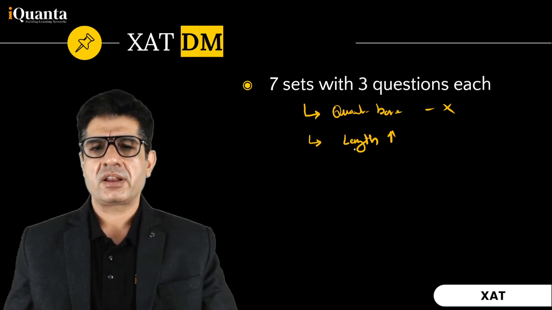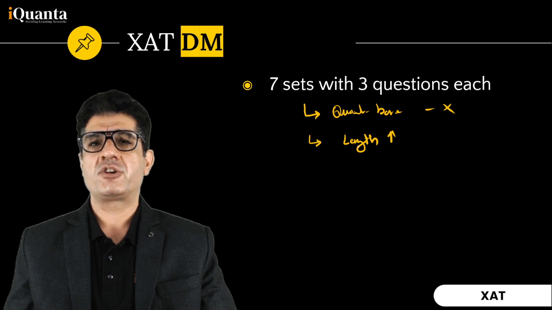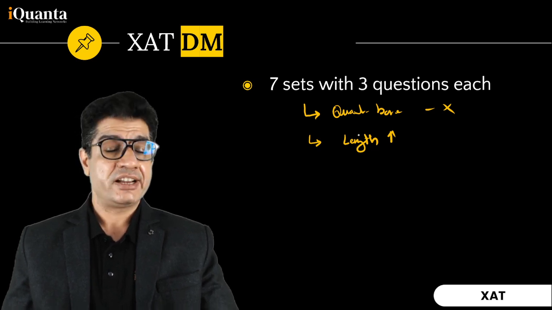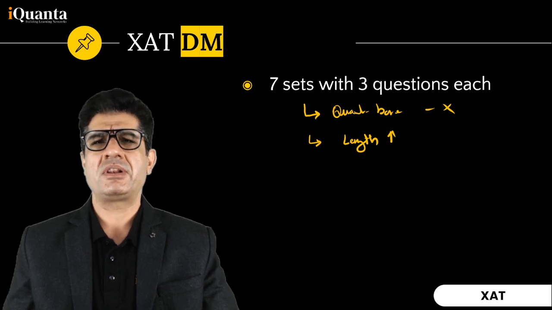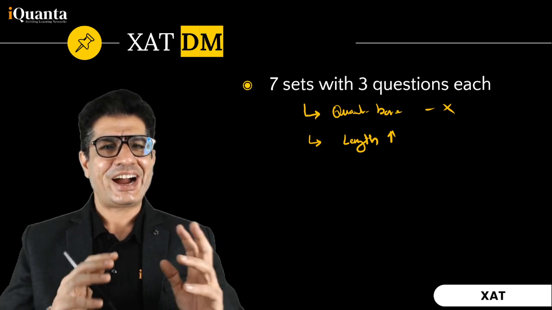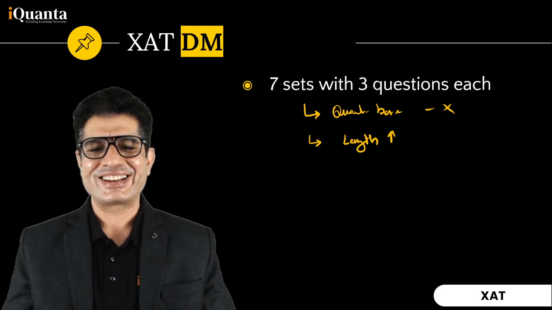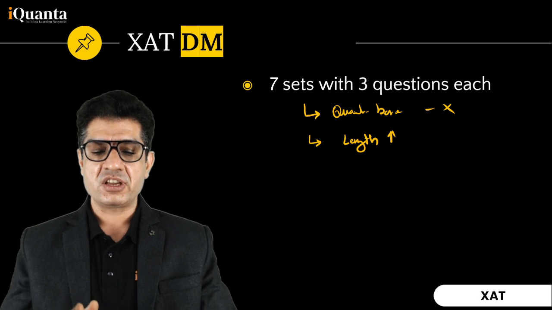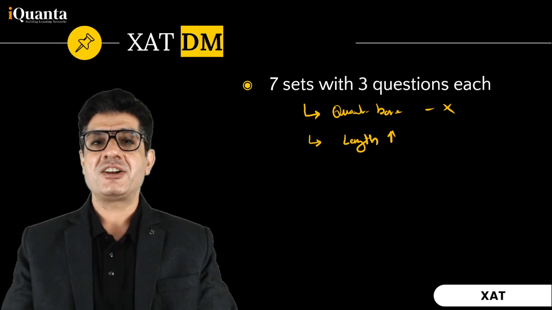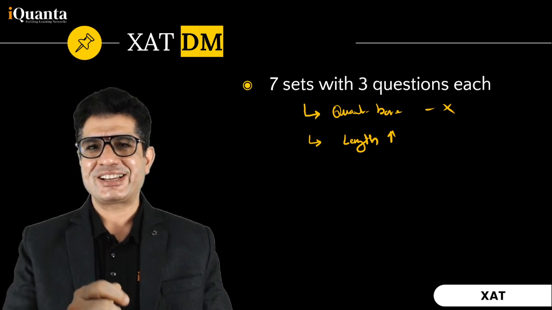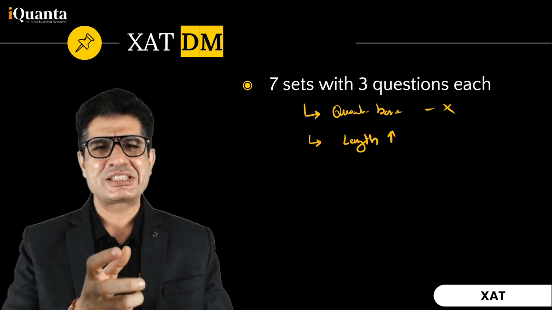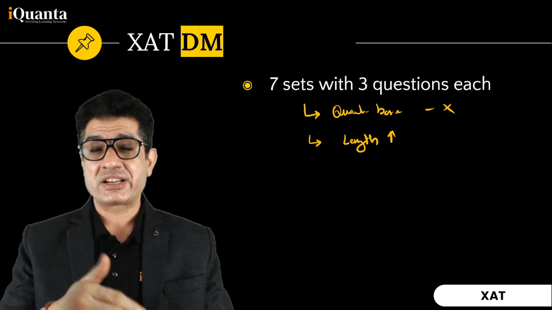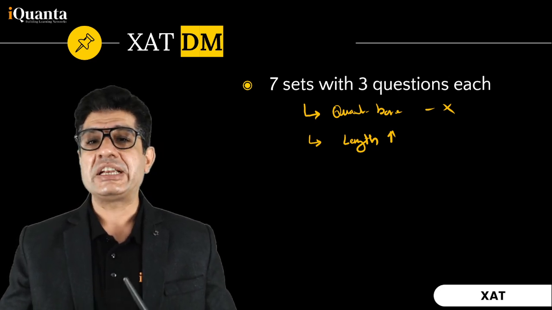But even here, I found the overall level to be a little easier as compared to last year. It does not mean that it was an easy section, not at all. Decision making is something that stumps people year after year, and even this year there were a couple of questions where the ideal option that you would think of was not even there, and there were at least three questions where it's very difficult to pick up the best answer choice unless you go down to the brass tacks and you start thinking of the risk involved, the cost involved, and the objectives. Unless you list it all down, it became really touch and go.